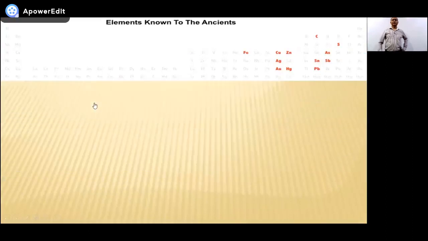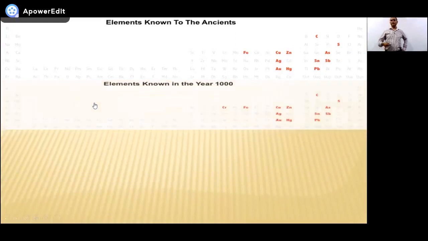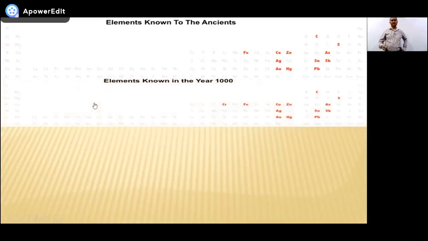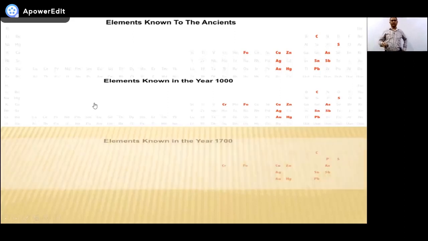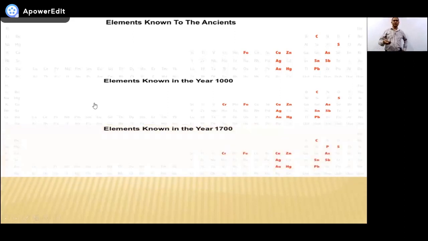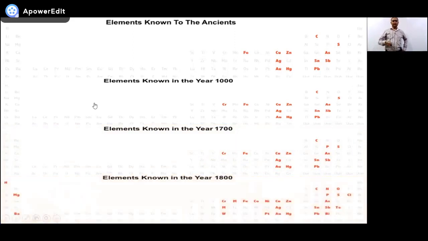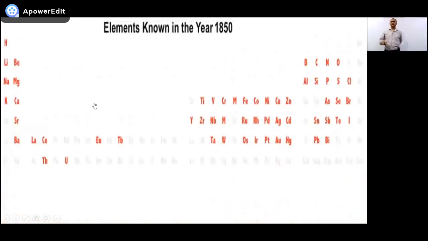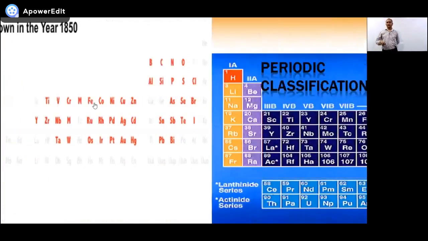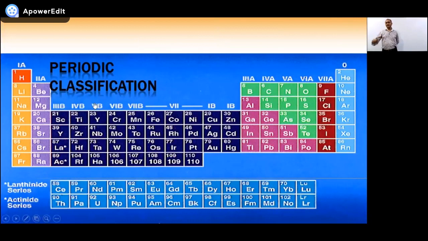What we have seen is that elements were discovered by the scientists slowly and gradually in different periods of time, in different eras. Around 1000 years ago, only certain elements were discovered. Then around 300 years ago, around 16, 17 elements were discovered. Then around 200 years ago, some more elements. 150 years ago, 58, 59 elements were known to man. Since then, now we have so many elements. Okay?